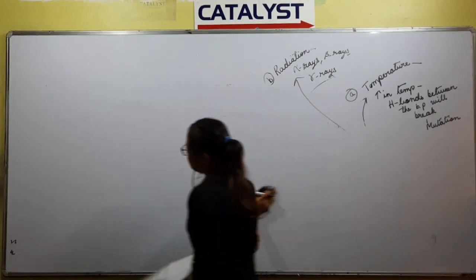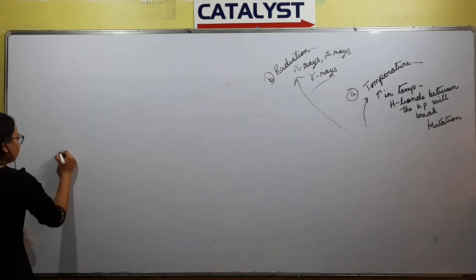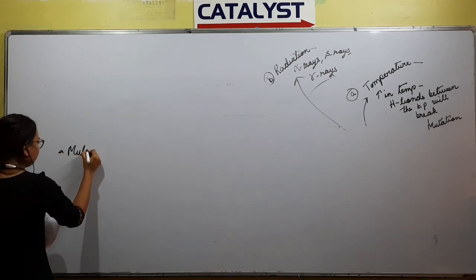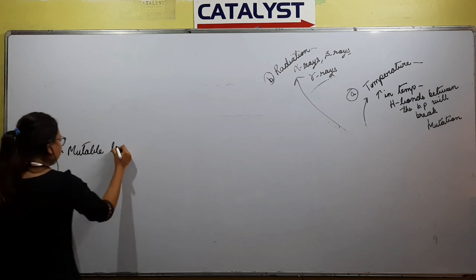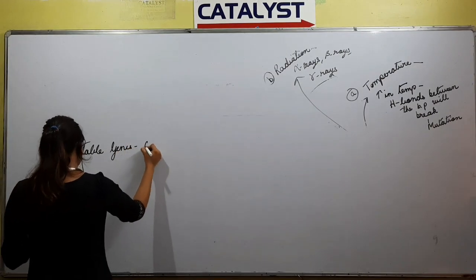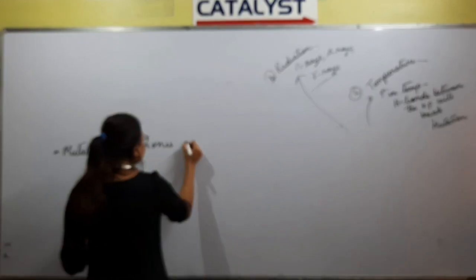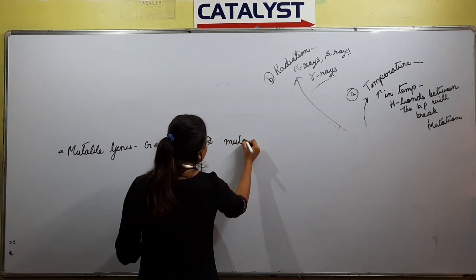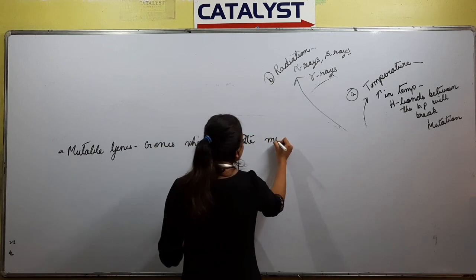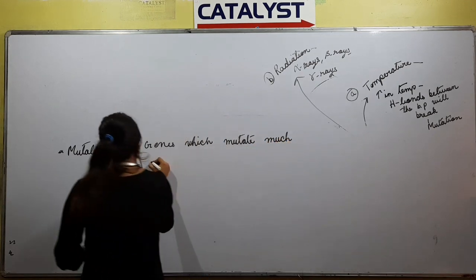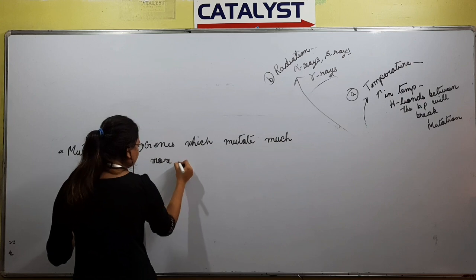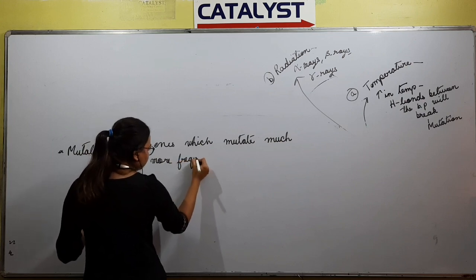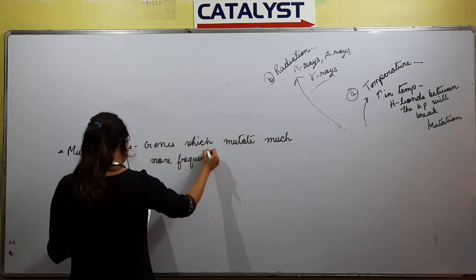So there are just two more points. Mutable genes are genes which mutate much more frequently than others.